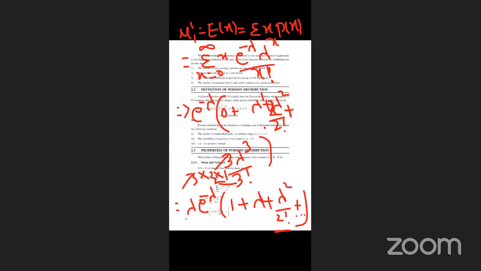Next, we know the e power x formula: e power x means 1 plus x by 1 factorial plus x square by 2 factorial up to so on infinity. Here the x is lambda, so the total term converts into e power lambda.